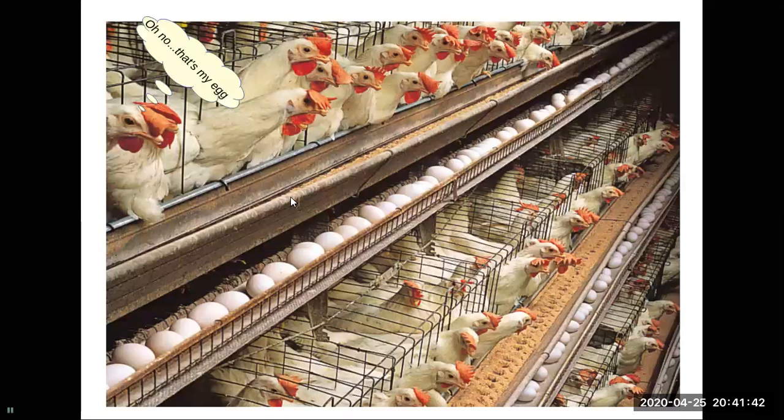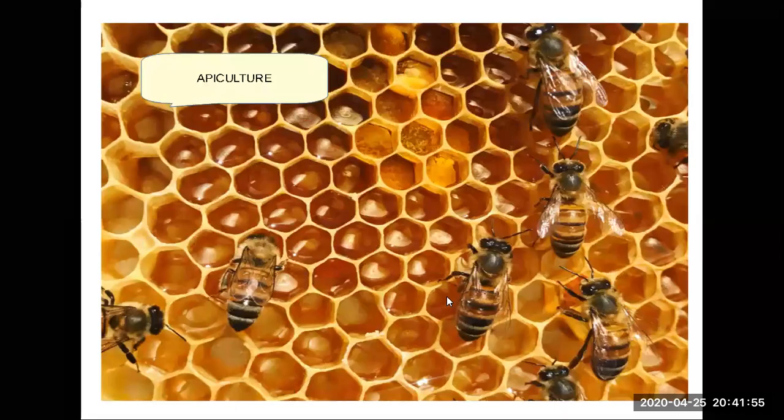That's poultry, and you can see the eggs. You feed the animal, the chicken, duck. Any of these animals, they keep producing eggs. This is apiculture, and those are honeybees. They are depositing nectar, honey in each cell, and they close it with bee wax. And once it is ready, we open the hive and collect the honey from that.